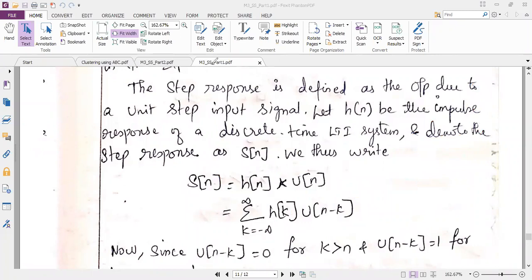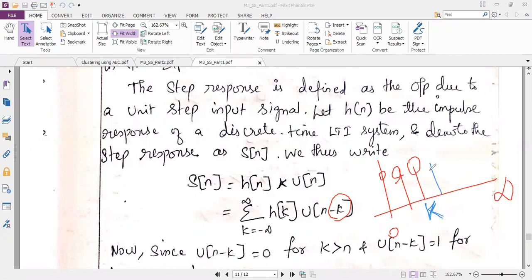the range. So I will just show you here. If it is u of n, you will start from the origin. U of n means you will start from the origin. Okay. So from 0 to infinity, I can say the amplitude is 1. But here it is u of n minus k. So this k can be any number. So I can write minus k means the shifting will be at the right hand side. So let me take this k position here. So if I take k position here, I can say I will be having the samples starting from k. I will not be having samples at 0 and before k. So I hope you follow this.